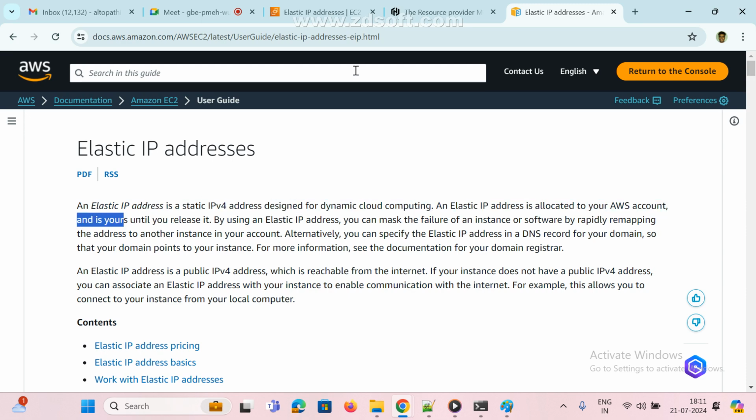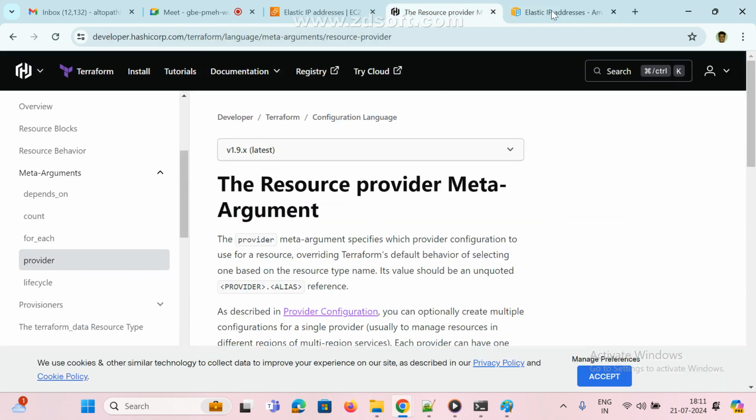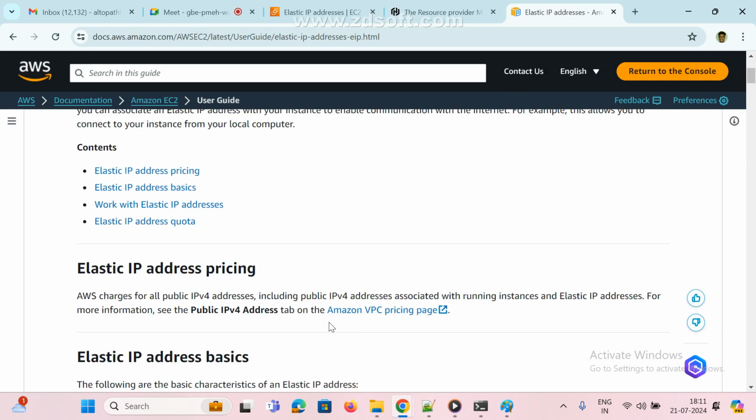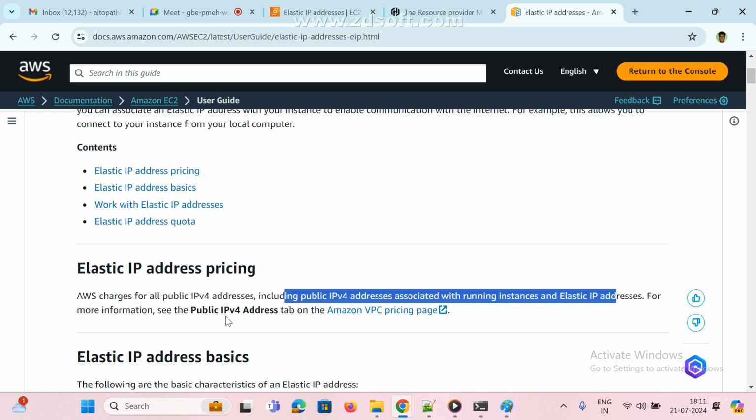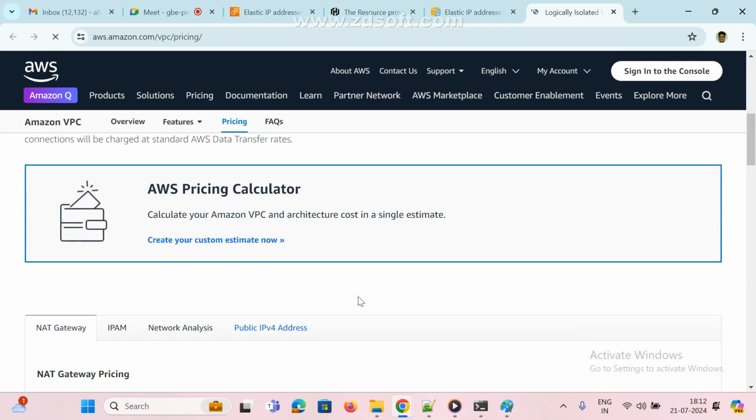Suppose if you need it, but this is paid only. Once that is done, we need to release it, or else they will charge. This is not free. See, elastic IP pricing. AWS charges for all public IP addresses, including public IPv4 and all. But for elastic IP they are giving some pricing, and we also need to pay if we use an elastic IP address.